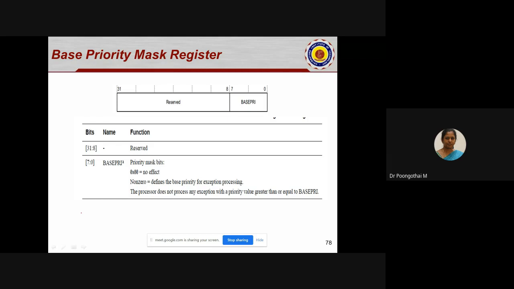Please note it down: it disables all the interrupts or exceptions based on priority level.